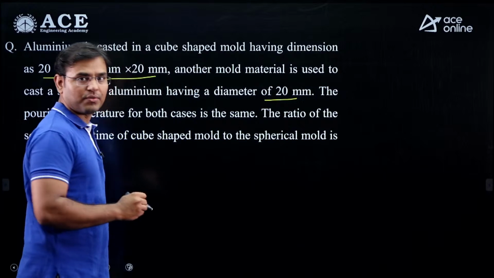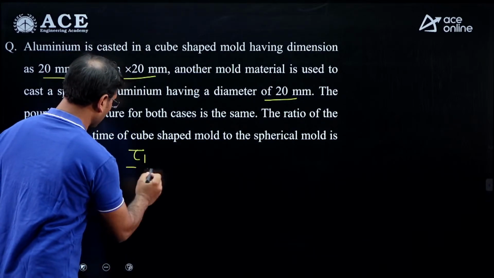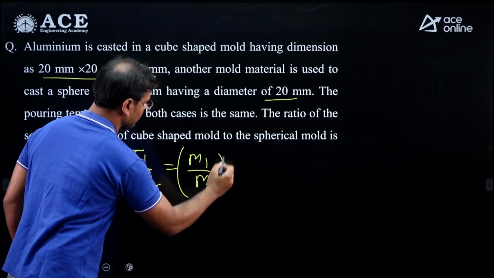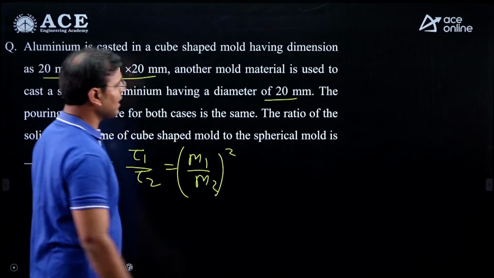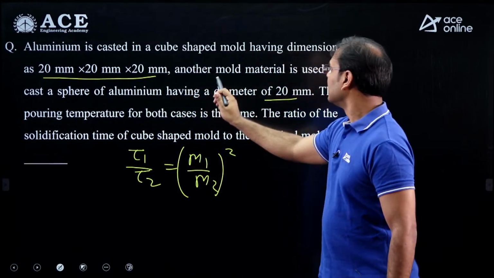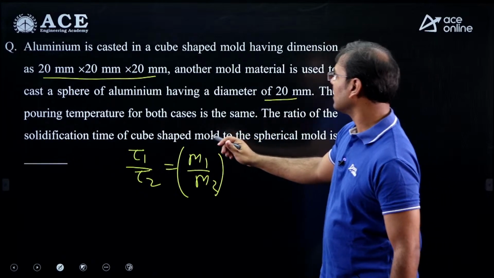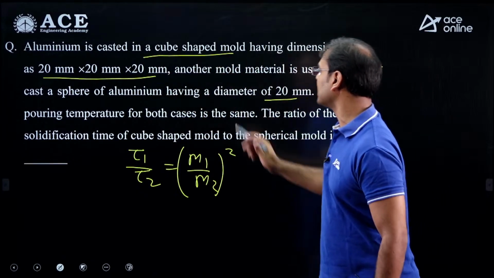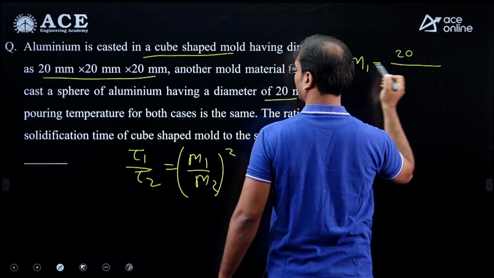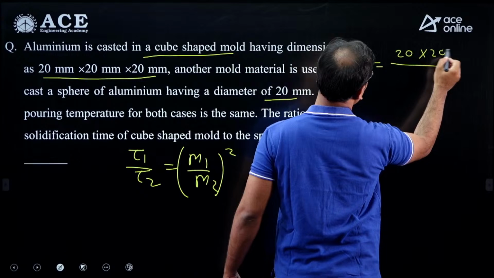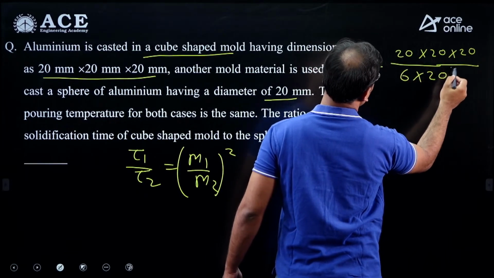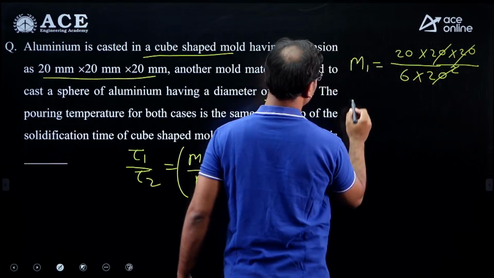We have to calculate the solidification time. I am writing here tau 1 by tau 2 is equal to (m1 by m2) whole square. Here we have to calculate m1 and m2, that is the modulus. m1 we can take for the cube shaped casting. Modulus is volume divided by surface area. For the cube, the volume is 20 by 20 by 20, divided by 6a square, 6 into 20 square. This gets cancelled, and the answer is 20 by 6.